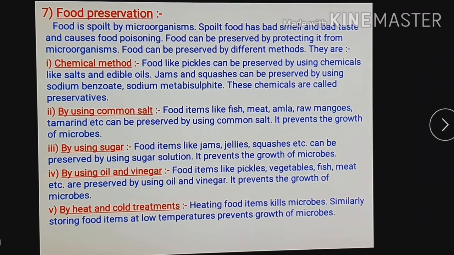Next is by heat and by cold treatment. Heating food items kills microbes. Similarly, storing food items at low temperature prevents growth of microorganisms. So if we boil milk from time to time, the milk will not get spoiled because the growth of microorganisms is prevented by heating again and again. And if we store some food items at low temperature, for example in a refrigerator, that also helps to stop the growth of microorganisms.